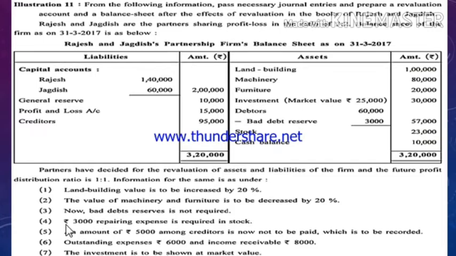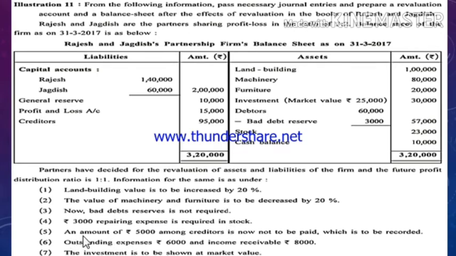Next, the fourth adjustment: rupees 3,000 repairing expense is required in stock. Value of stock is given to you, 23,000. Repairing expense is 3,000. So because of repairing expense, assets value will decrease. Due to decrease in value of assets, loss will occur to the firm. So revaluation account will be debited and stock account will be credited.